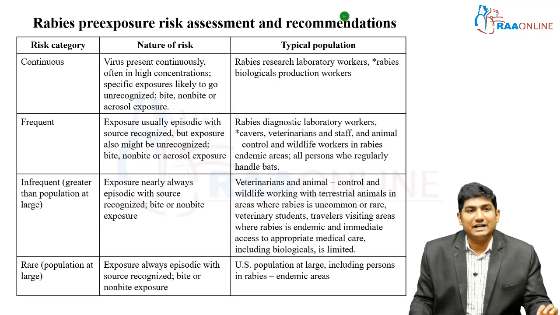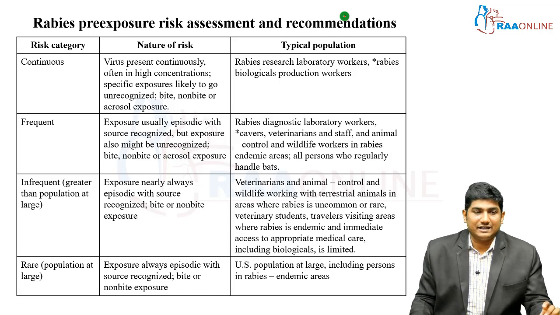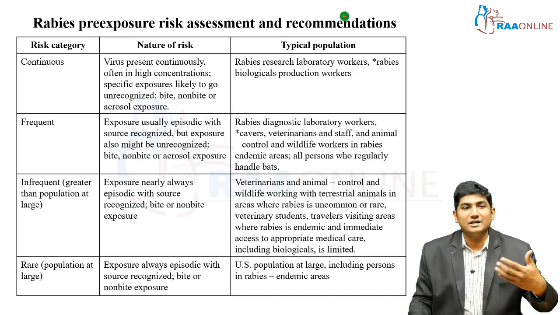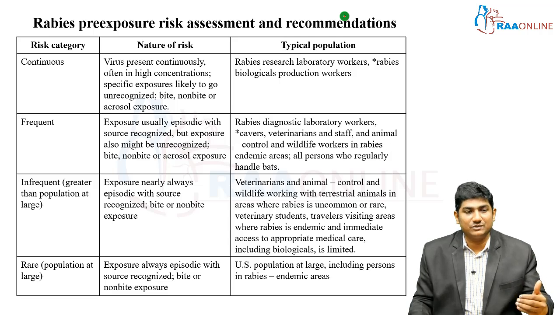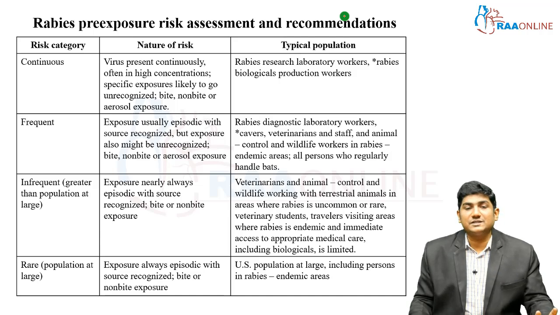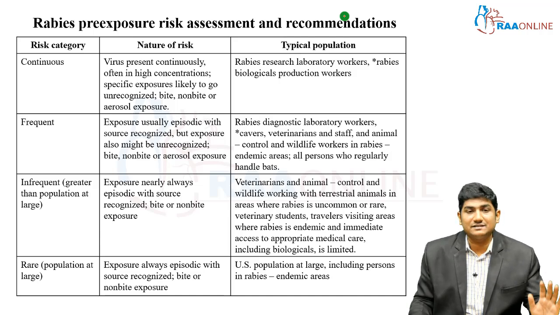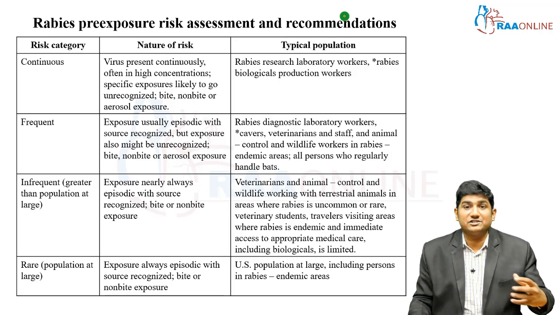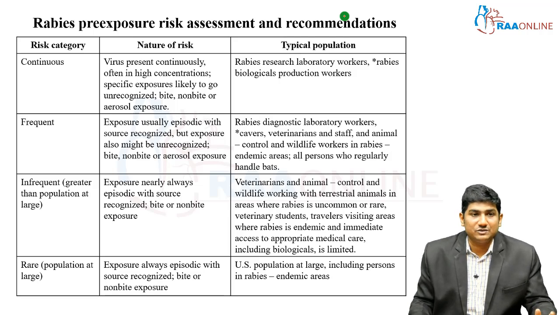So are you coming under a continuous risk category, frequent risk category, infrequent risk category, or a rare risk category based upon exposure? Are you continuously exposed to the source, frequently exposed, infrequently exposed, or rarely exposed to the source of the virus? Continuously exposed means the virus is present continuously, often in high concentration, and specific exposures are likely to go unrecognized, like bite, non-bite, or aerosol exposure. Who is this population? The rabies research lab workers and the rabies biological production workers. These are called the continuous risk category.